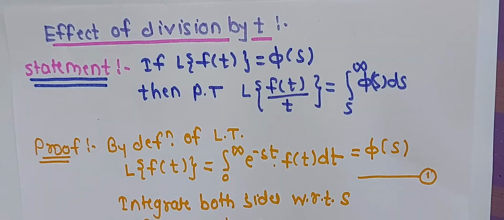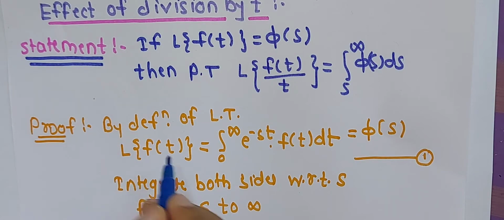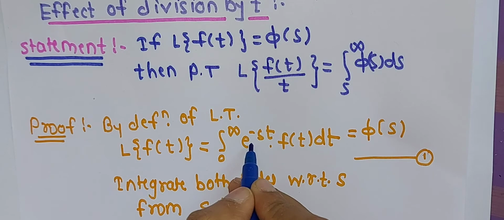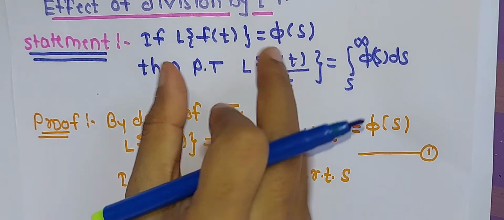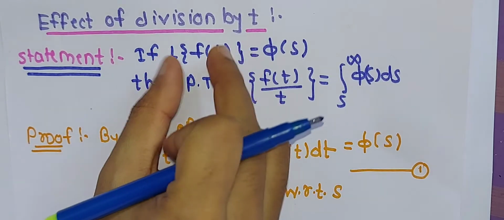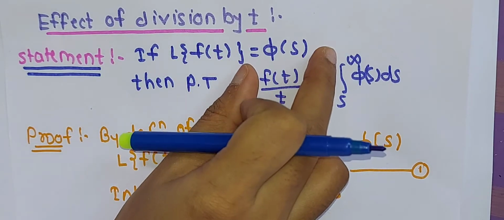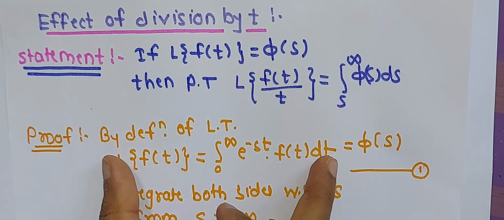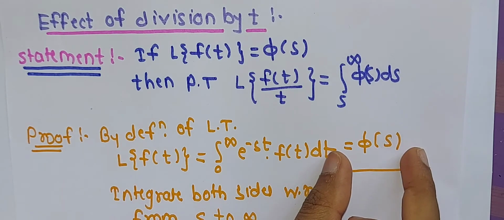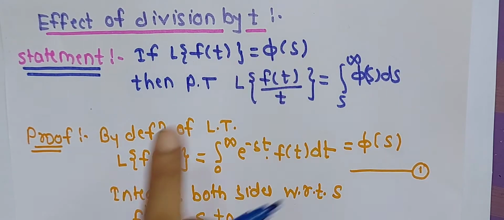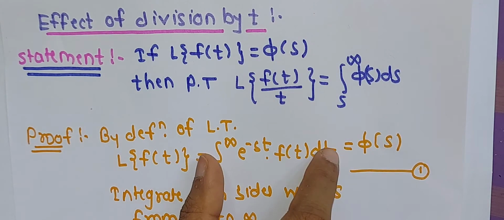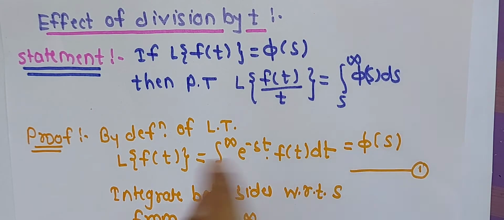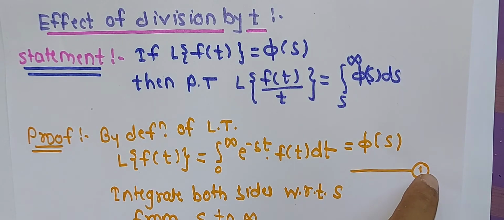Then its value is L of f(t) is equal to integration 0 to infinity e raised to minus st f of t dt. Now with the help of this given condition, L of f(t) is equal to phi of s. That means this integral value is also equal to phi of s. Now we will denote this equation as equation number 1.